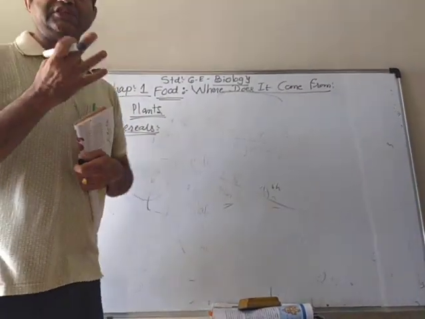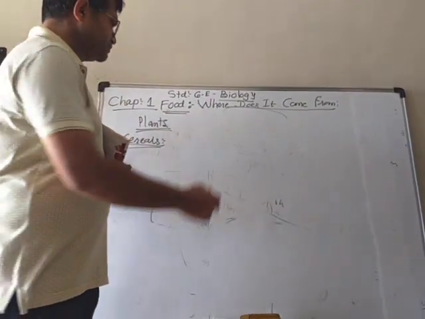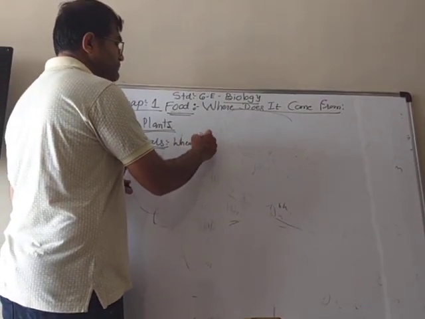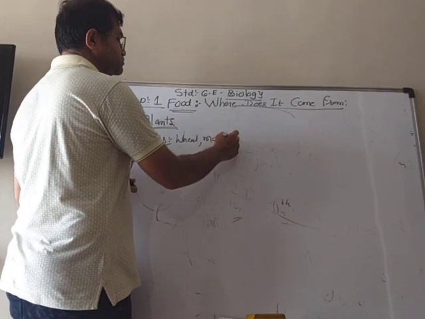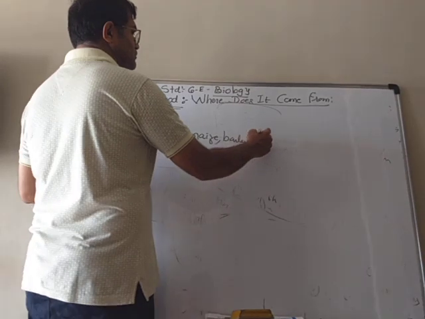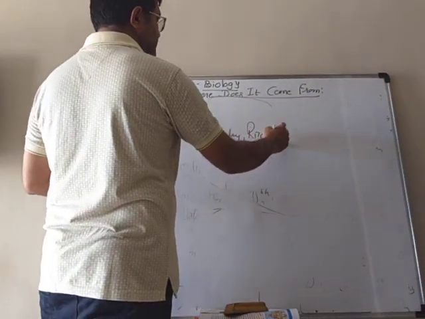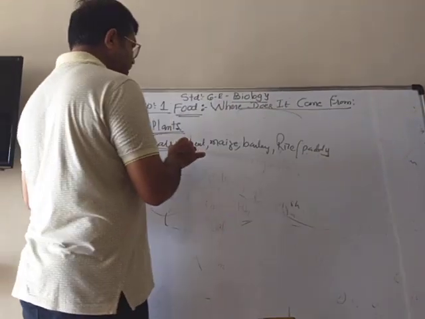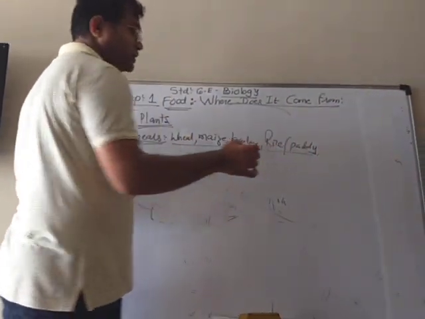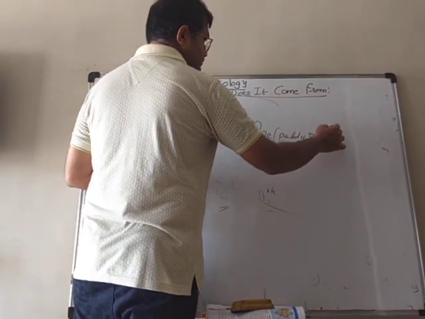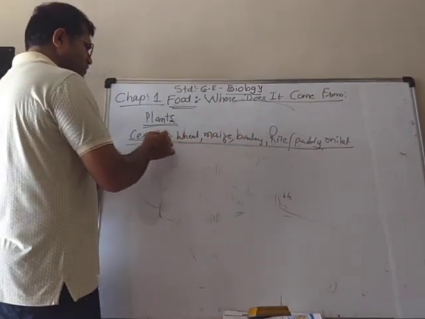Cereals, which are the source of carbohydrate, like wheat, maize, barley, rice or paddy. They call it paddy also. These are all the cereals. Bajra, millet means your jowar. So these are the cereals.